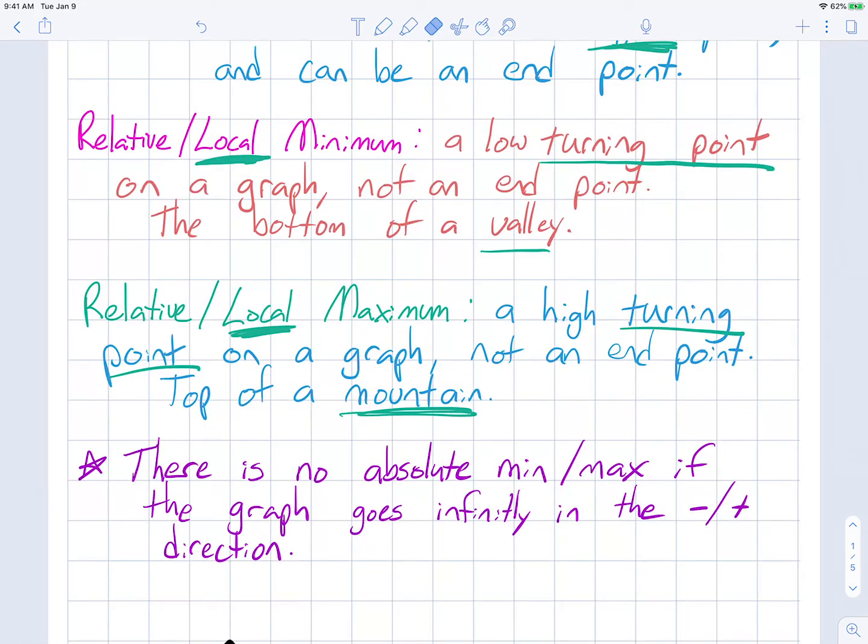Now we say that there is no absolute minimum or no absolute maximum if the graph goes to infinity. So there's no absolute minimum if it goes to infinity in the negative direction, and there's no absolute maximum if it goes to infinity in the positive direction. And that's due to you can't find the top or the bottom depending on if it goes to infinity in that direction. So now we're going to practice this.